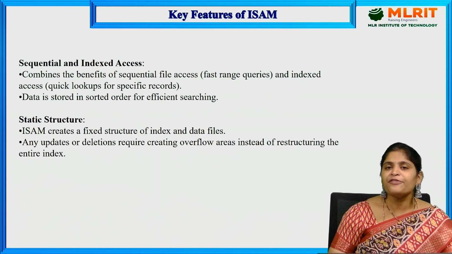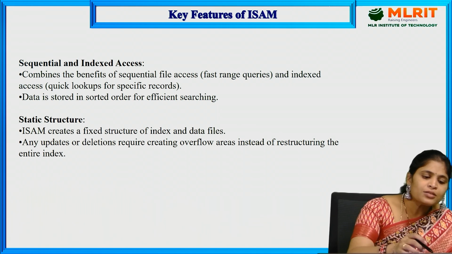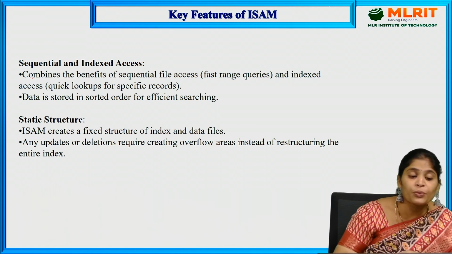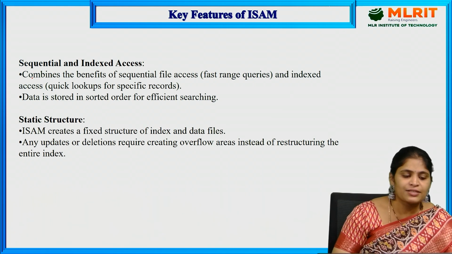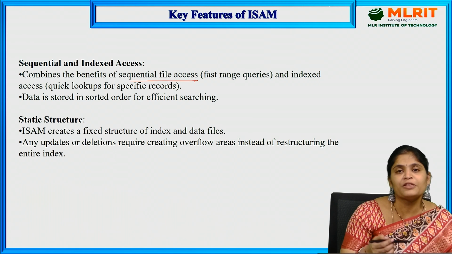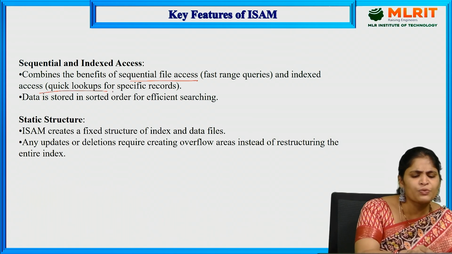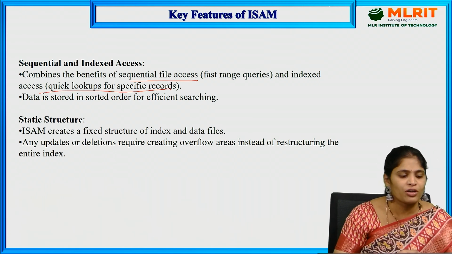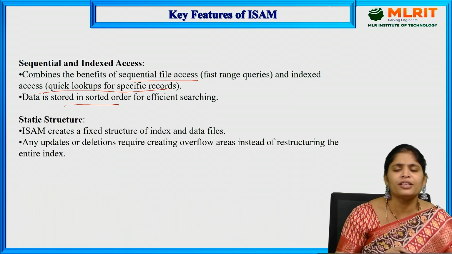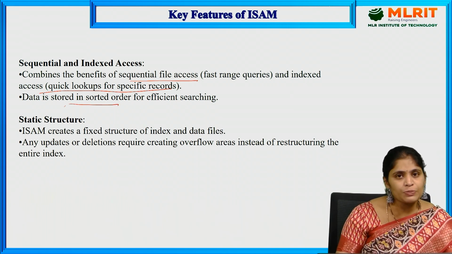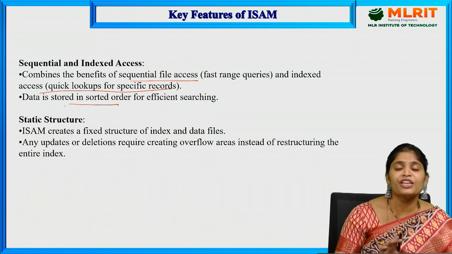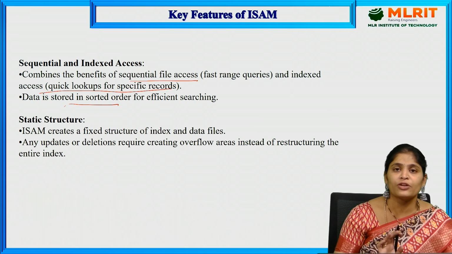Next, what are the key features of ISAM? Here we have 4 main features. The first one is sequential and indexed access. Sequential and indexed access combines the benefits of sequential file access, that means fast range queries, and indexed access, quick lookups for specific records. Data is stored in a sorted order for efficient searching. Whatever data you want to store must be stored in sorted order. The initial step is that we need to sort the given data elements first. Then only we arrange them.